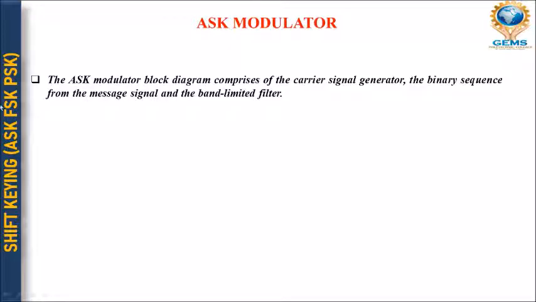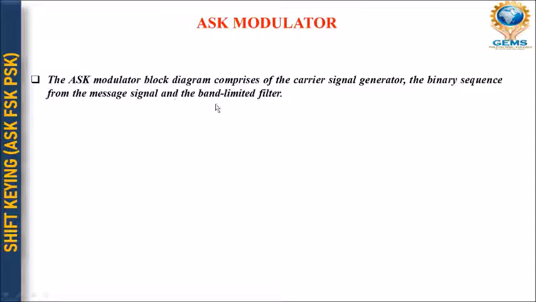So basically the ASK modulator block diagram comprises a carrier signal generator, the binary sequence from the message signal, and the band limited filter. I will show you the ASK modulator block diagram in the next slide.